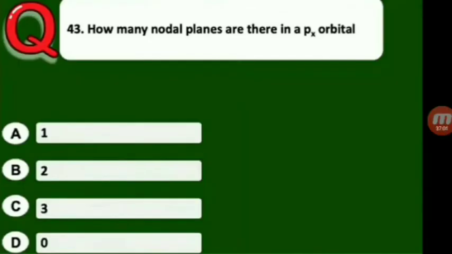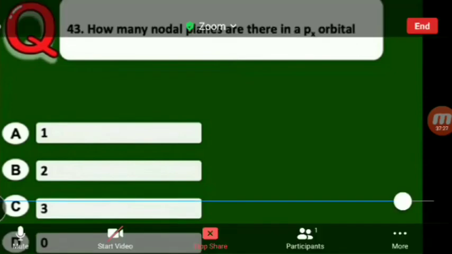Next one, how many nodal planes are there in a px orbital? The number of nodal planes is equal to the L value, that is the azimuthal quantum number. What is the azimuthal quantum number value of p orbital? 1. So the azimuthal quantum number value is 1 with respect to p orbital. Therefore, the number of nodal planes is 1. So the answer is A.